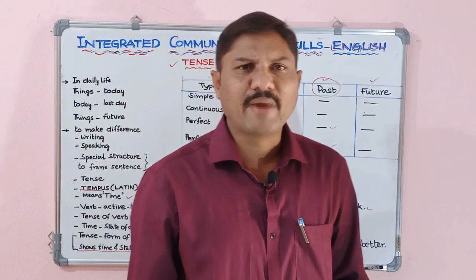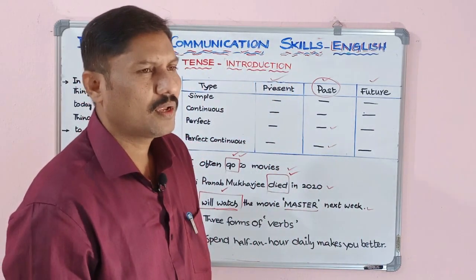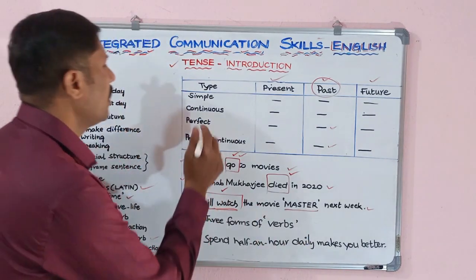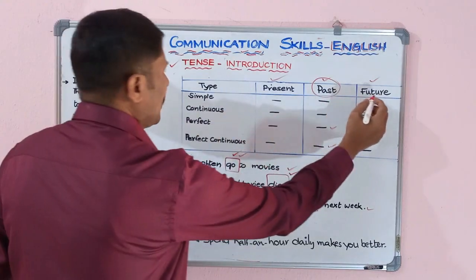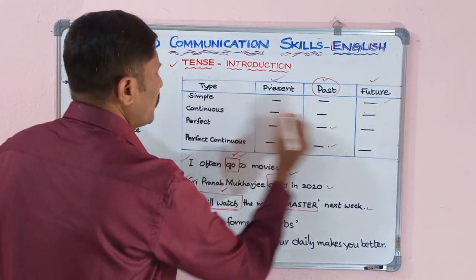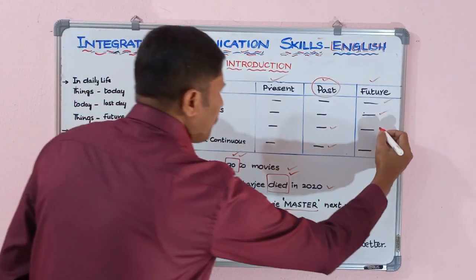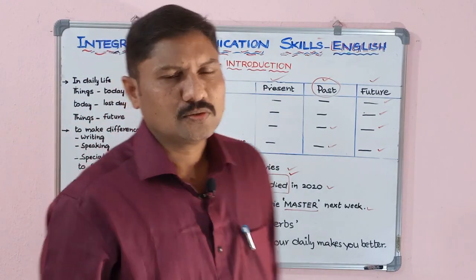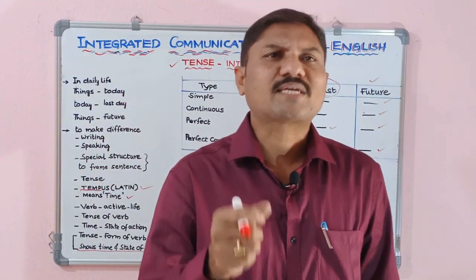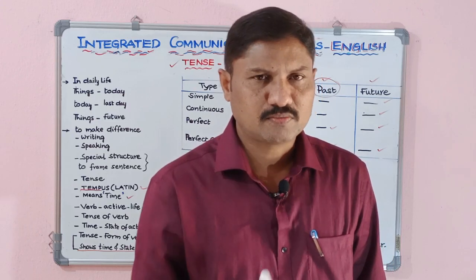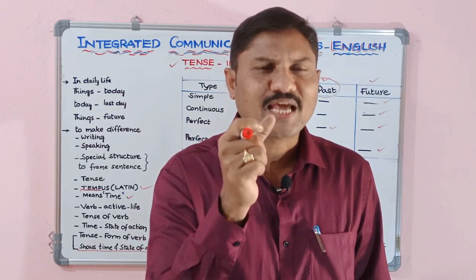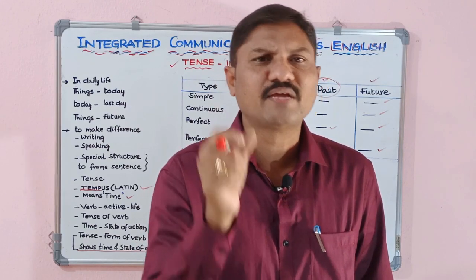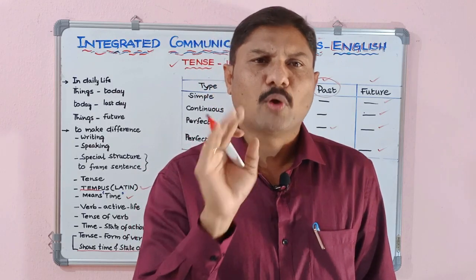And the third type of main tense is future tense. This tense is further divided into four types: simple future, future continuous tense, future perfect tense, future perfect continuous tense. So these are all 12 types of tenses in English language. There are mainly three types of tenses, and these three types are further divided into 12 types.